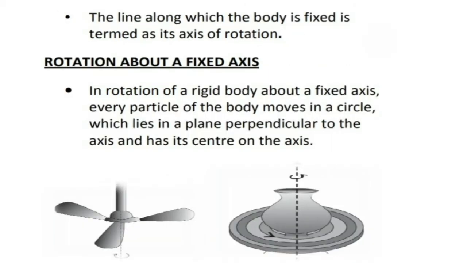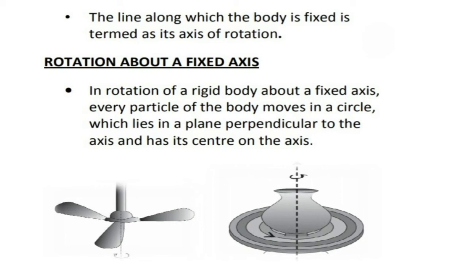When we come to pure rotation, we consider only one type of rotation, that is rotation about a fixed axis. What do we mean by axis of rotation? That is the line along which the body is fixed and about which it is rotating.